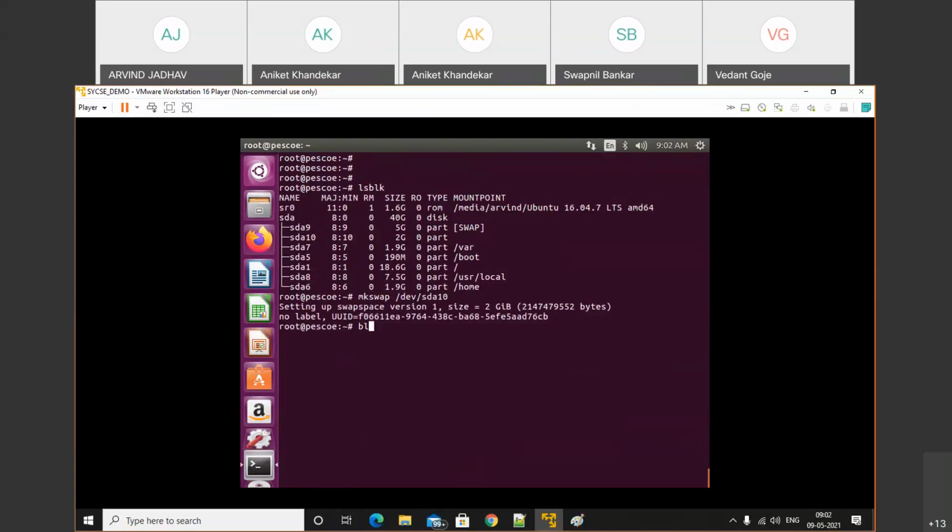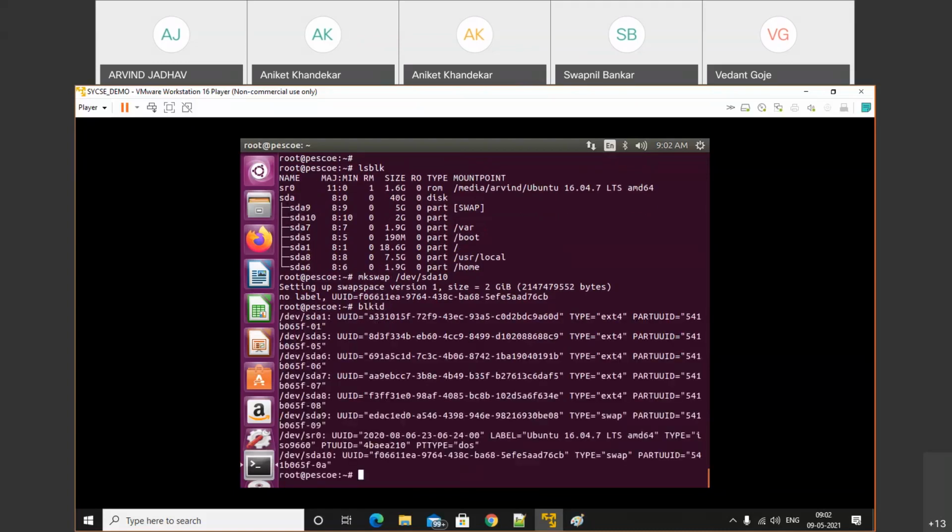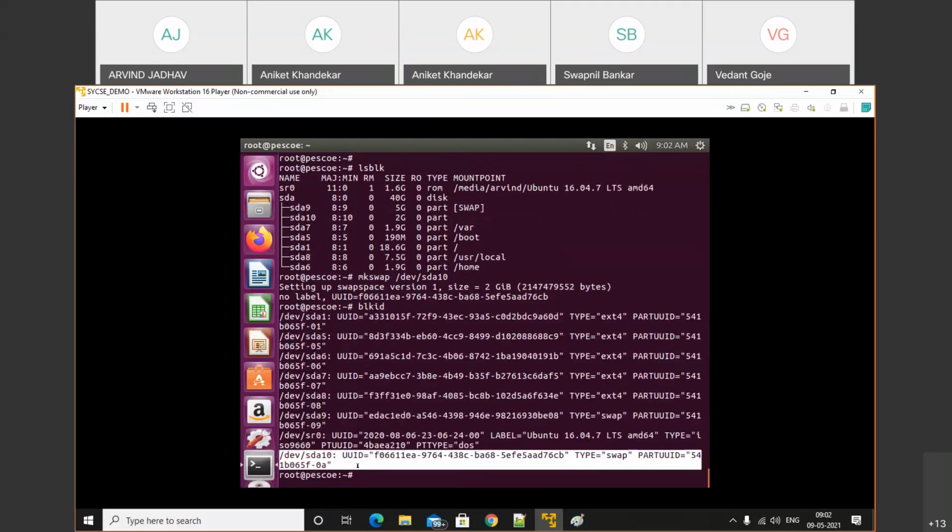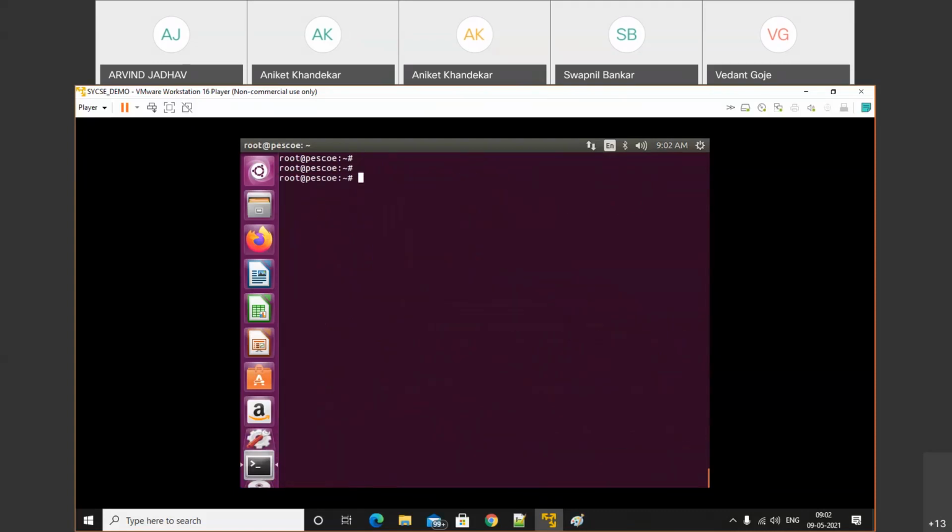Check blkid sda10. So this one is your sda10, and the file type is swap. So we successfully formatted the disk. Now we need to mount it. So where will we mount? vim /etc.